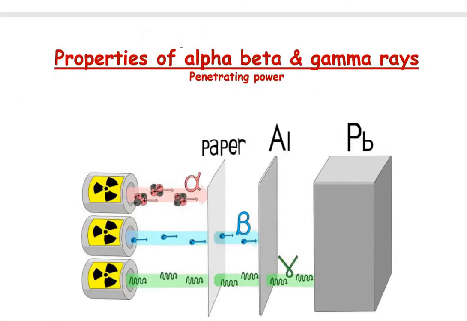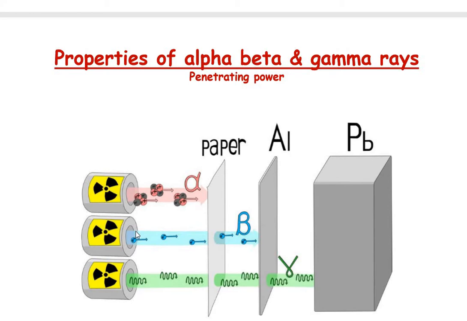So let us discuss the properties of the different types of radiation, that is alpha, beta and gamma rays. First property is penetrating power. Which one has large penetrating power? The alpha particle can't penetrate even a paper. Penetrating power is very low for an alpha particle.